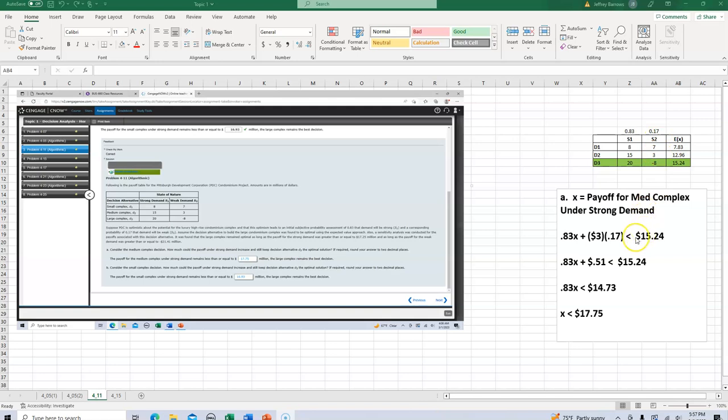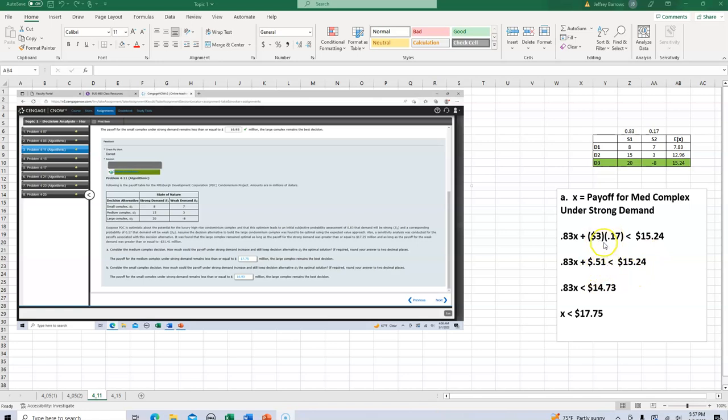And we want that to be less than the expected payoff for the large complex that I show in the green. So one more time, 0.83 times X, X again being the payoff for the medium complex under strong demand, plus 3 million times 0.17, less than or equal to 15.24 million.